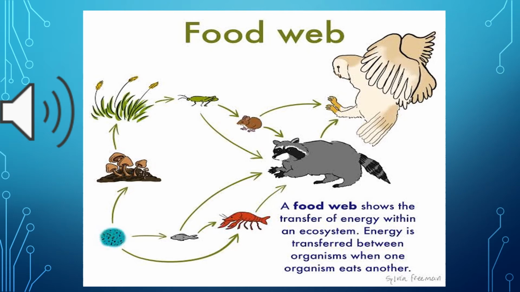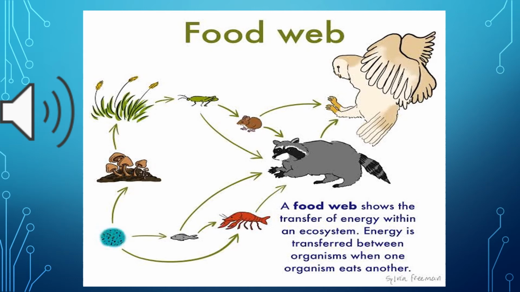You saw in the earlier diagram of food chain that grass is eaten by a grasshopper and that grasshopper was eaten by a mouse and that mouse was eaten by an owl. Now if you look and compare this diagram with that one, you can see another food chain also.